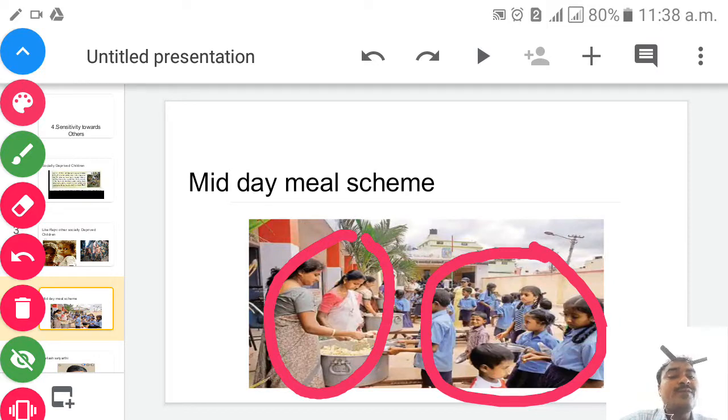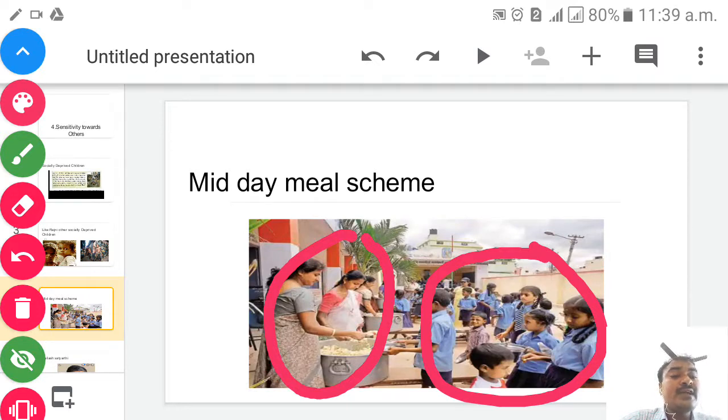Not only providing them food, but also as a responsible citizen, as a good citizen, we have to go to their home and make their parents aware: don't send your children for any other purposes to work in the dhabas or to sell on the streets, rather send them to the government school, isn't it?